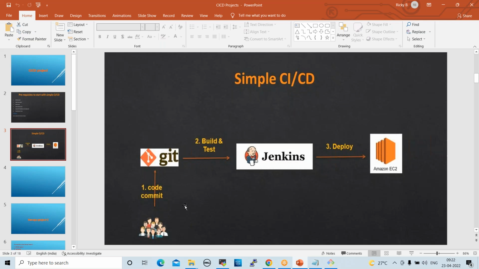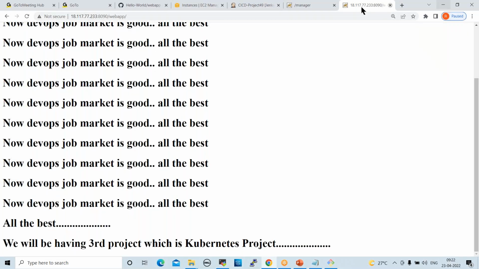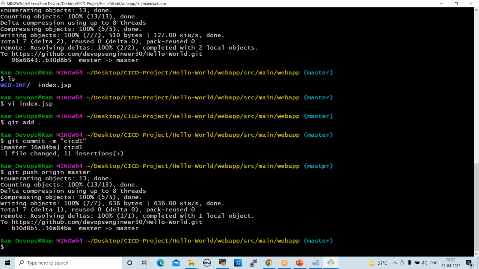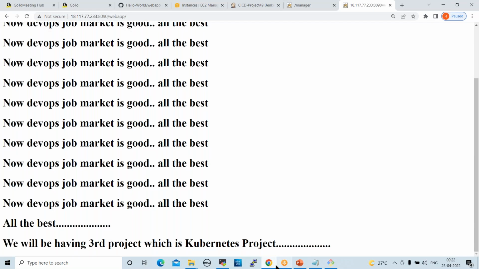Sir, where are we converting the file to WAR during this process? Inside of Jenkins, it is happening, right? Where do we install Maven? In the Jenkins configuration. That happens internally, and it is converted through Maven. Yes, Maven will take care of the WAR files and convert them into a WAR file. Again, Jenkins will push that WAR file to the Tomcat server. We deployed the code on the Tomcat server. Fine, so this is very, very important.